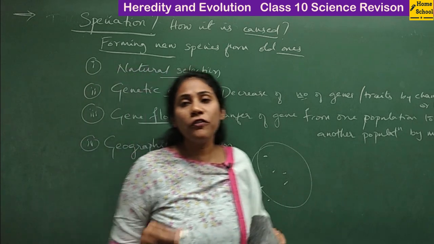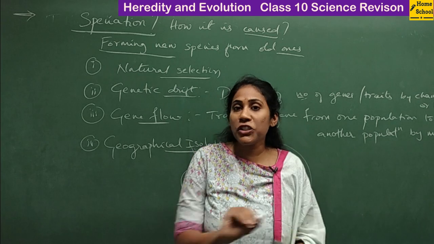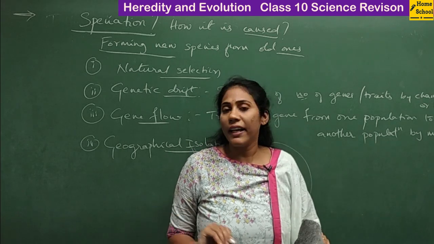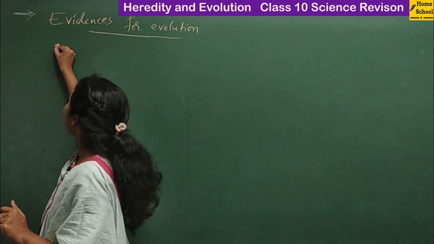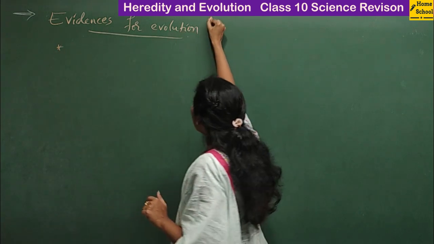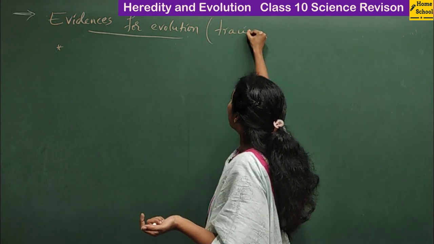And now we will go for evidences for evolution. We have 3 major evidences for evolution, and let's discuss them. The first evidence, or we can also say, tracing evolutionary relationship.